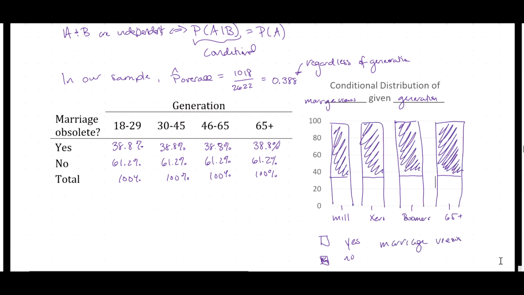All right, so this is what I got. Because we're assuming, in this case, what we're trying to figure out is what it would look like if they were independent, everyone is going to have the same probability of success. So we would have 38.8% for millennials, Xers, boomers, and those who are 65 or older. And so we would have a straight line all the way across at 38.8%.